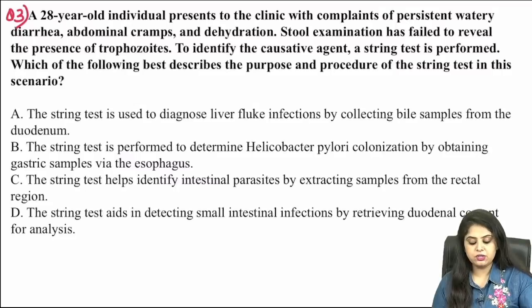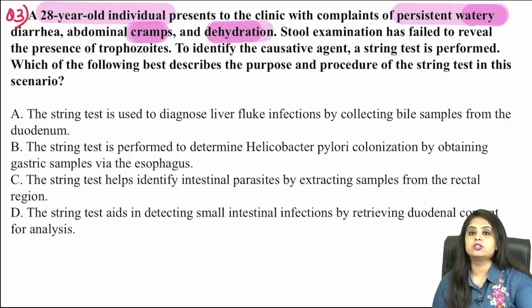Coming on to question 3, which is a very simple one but made lengthy to waste your time. There's a 28-year-old individual who presents to the clinic with persistent watery diarrhea, abdominal cramps and dehydration. So of course for diarrhea you'll do a stool examination, but on stool examination there are no trophozoites. You could not see trophozoites. You know it is a parasitic infection, but you can't see trophozoites. What are you going to do?